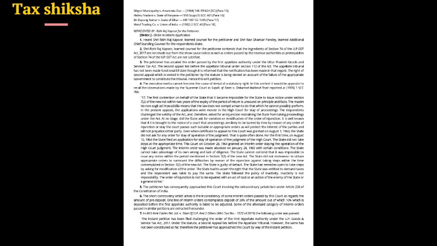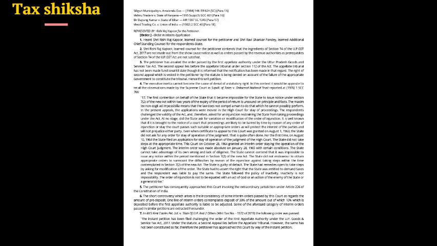Even when the certificate to appeal to this court was granted on 1 August 1963, the state did not ask for any order for stay of operation of the judgment. That is quite often done. For the first time, on August 10, 1964, the state filed an application for stay of operation of the judgment of the High Court. The state did not take steps at the appropriate time. This court on 28 October 1964 granted an interim order staying the operation of the High Court judgment.